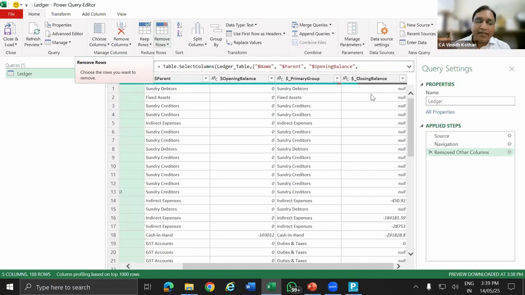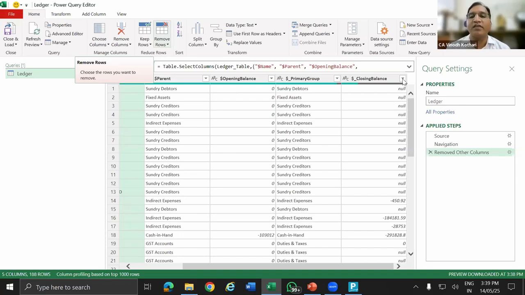Now, when you link the Tally data to the Excel using ODBC, all the ledgers which are created in the Tally will be imported, whether it has a closing balance or opening balance, everything will be imported. So what we normally do in Excel is use a filter and then remove the null or the zero. Now see on the right hand side, till now I have never used a single formula. Only whatever functions are available on the screen, I am using. So now you see, I'm going to filter the closing balance.